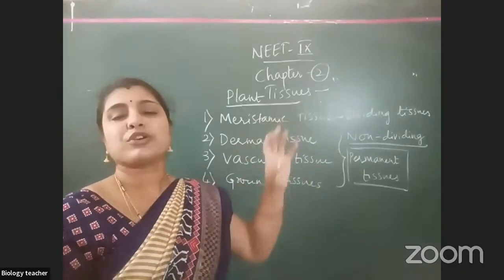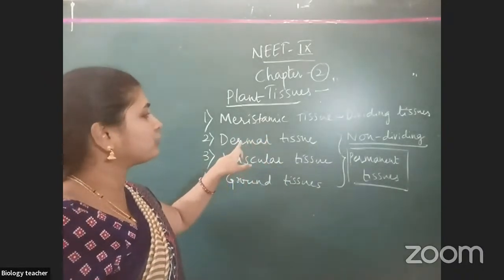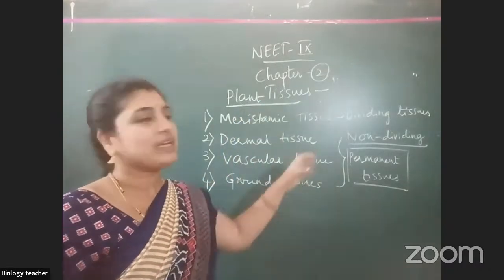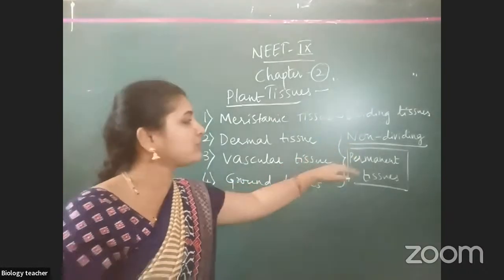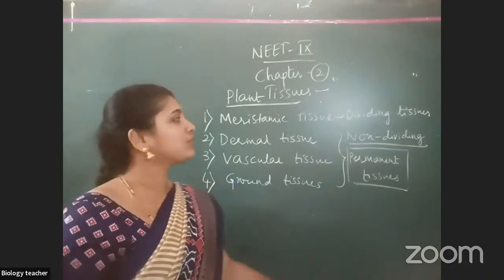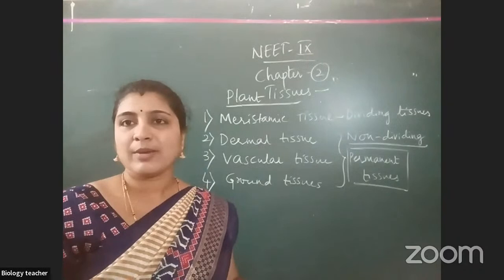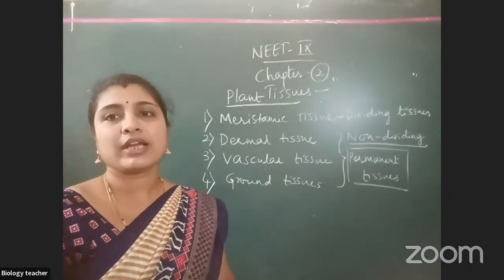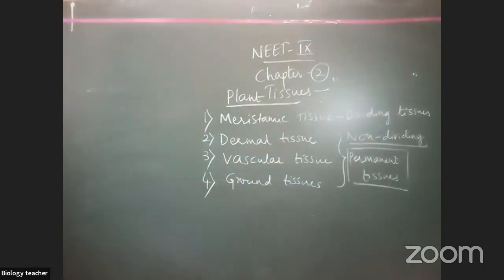So we have four types of tissues in the plant kingdom: meristematic tissue, dermal tissue, vascular tissue, and ground tissue. Of these four, three have stopped dividing. They are non-dividing tissues, so they are termed permanent tissues. The other one, meristematic tissue, continuously divides throughout its period. That is why it is known as dividing tissue. So make a short note, make it fast.